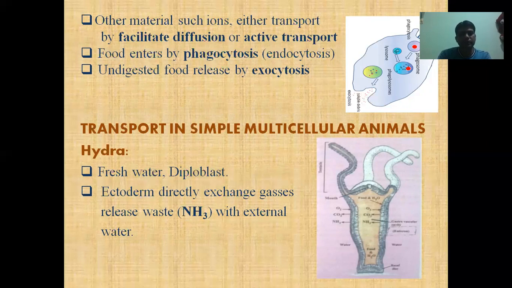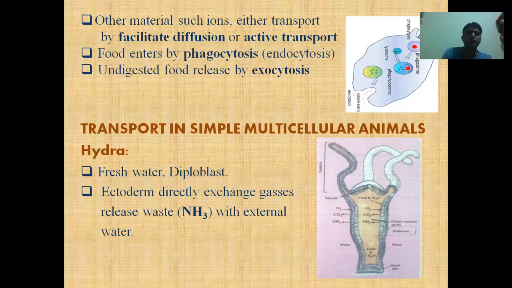Then we come to another point: food enters by phagocytosis. As you know, this happens in unicellular cells like amoeba, and in the human body, WBCs take food by phagocytosis.